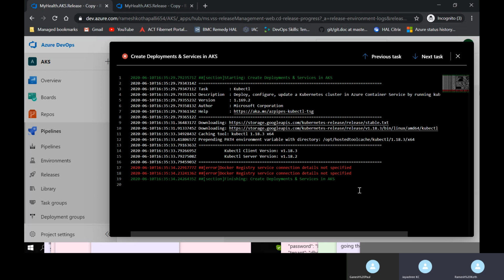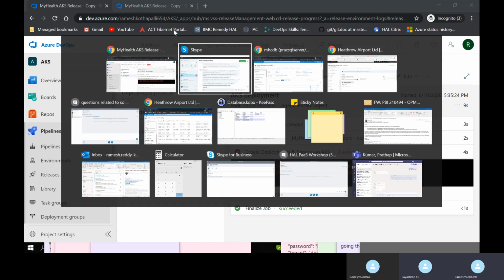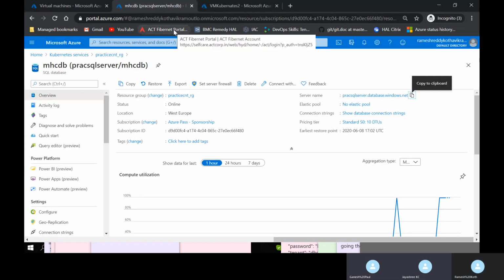In the last class, did we link the ACR to the AKS? I guess we have linked it. That role-based access linking also we have done, right? The client ID, ACR ID, and then we linked these two using role assignments.